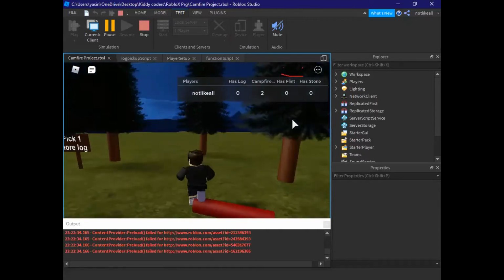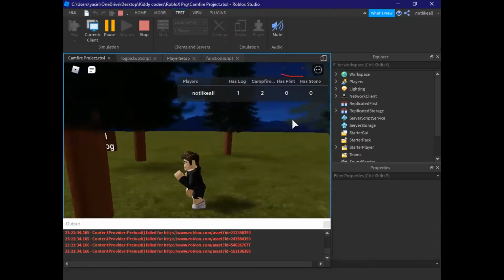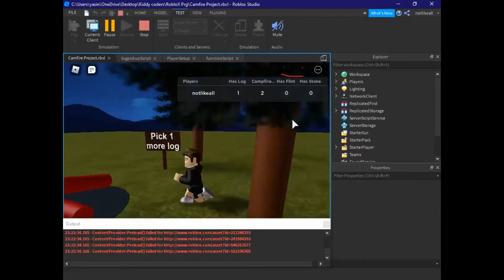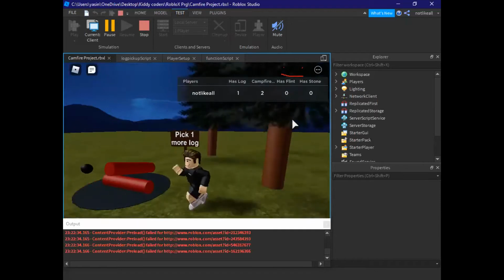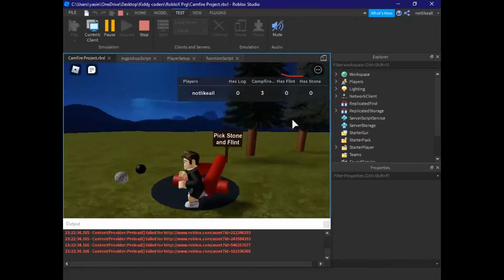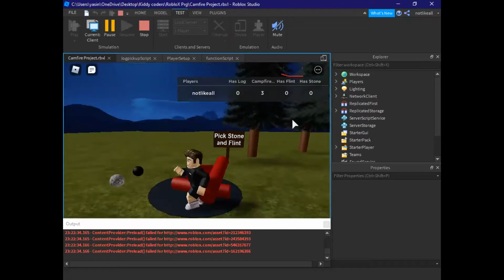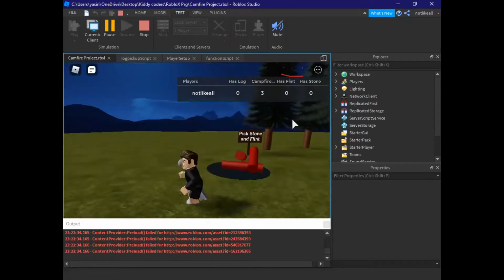Okay, I picked the other log. Now it says I have two campfire logs, one in my hand. I'm going to put it back there. Now it says done. Now it says pick stone and flint. Okay, my campfire already has three logs. We just need to pick up the stone and flint from here.